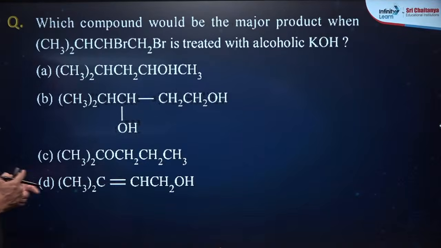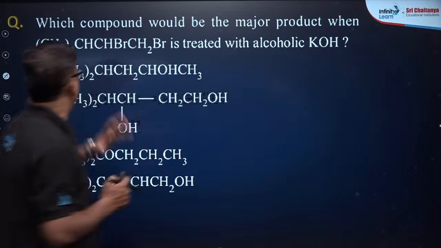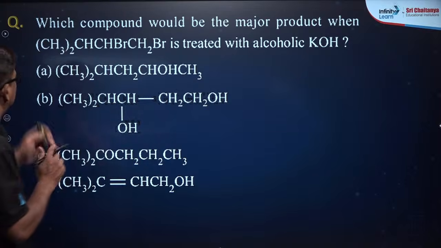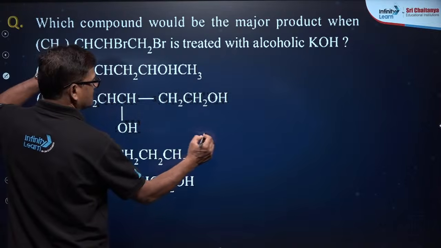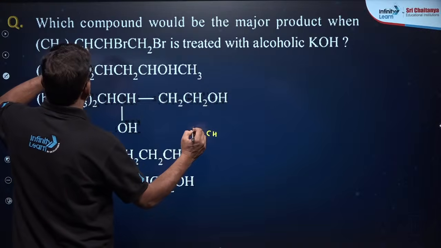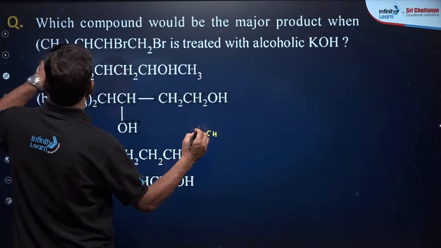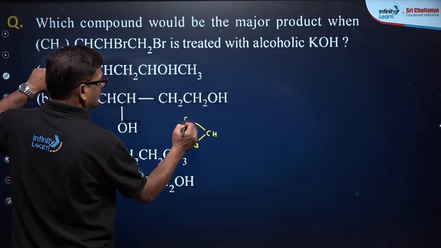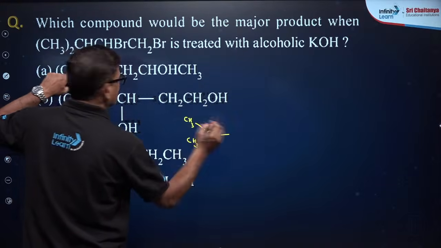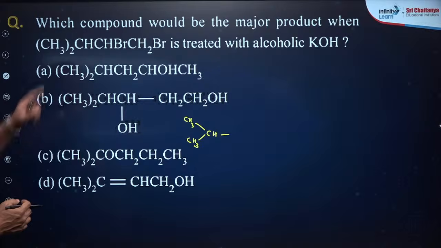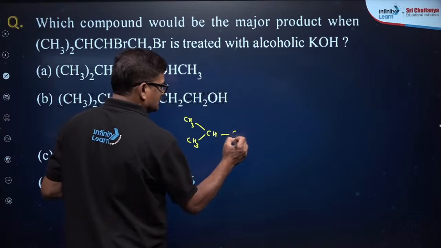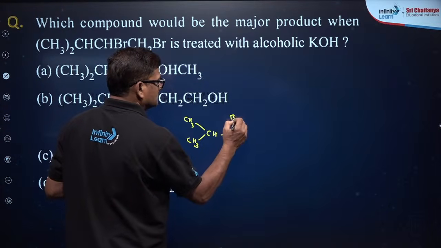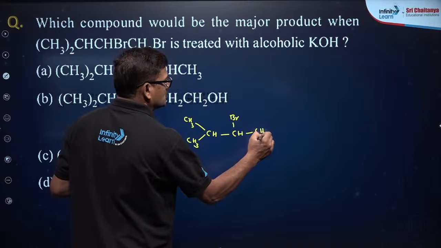Now, one more here. Which compound would be major product when this structure is treated with alcoholic KOH? When this is the structure, CH, CH2 twice, CH3 and CH3, now CHBr and CH2Br.